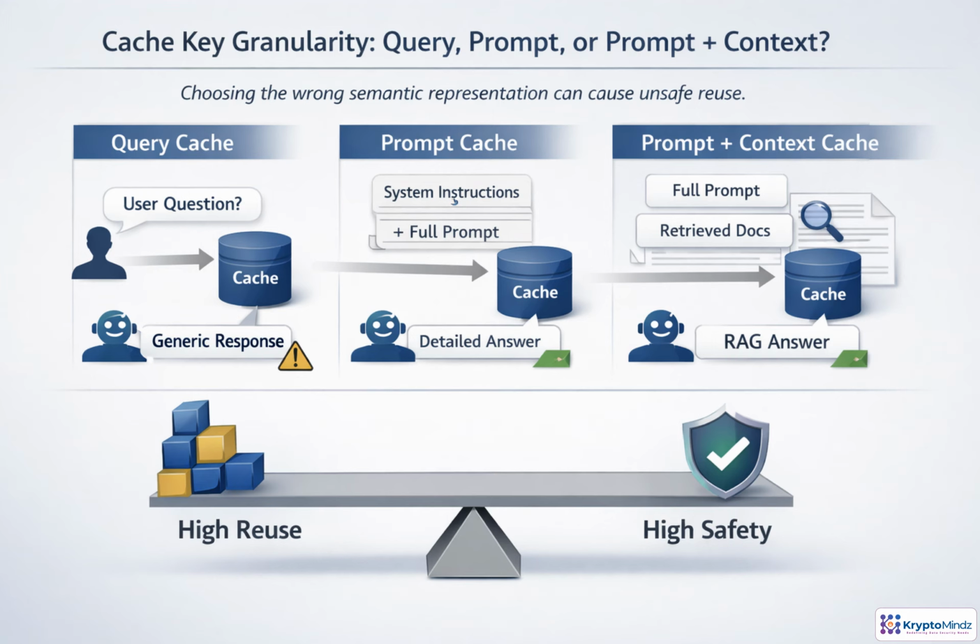The cache key needs to include every input that can materially change the answer. Caching only the user query gives strong reuse, which can work for stable FAQ-style responses, but it may ignore instructions, permissions, or fresh evidence. Prompt-level caching is a safer middle ground because it includes system and developer context. For RAG, personalization or tool workflows include retrieved documents and other relevant context as well. The more specific the key, the lower the hit rate, but the lower the risk of serving the wrong answer.